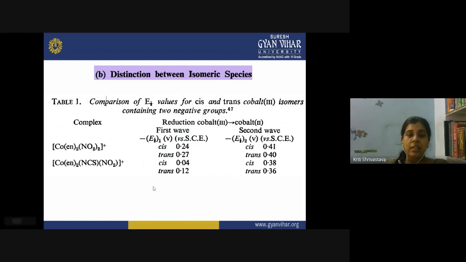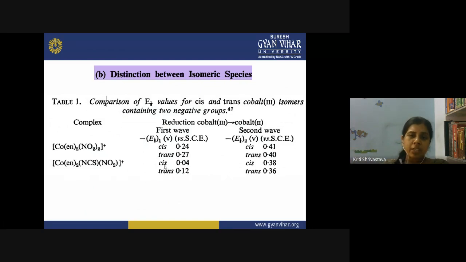Again, in the second case, you can see we have two negative groups, but both of them are different. In that case, the cis form and trans form can be identified very easily in the first wave. Why is it so? Because now the two groups are different, and when they are in the cis form, they will behave like a dipole, and their behavior in the electric field will be quite different from the trans isomer.